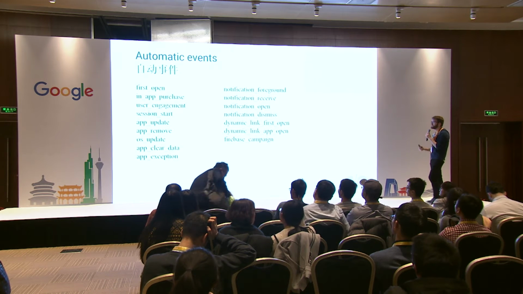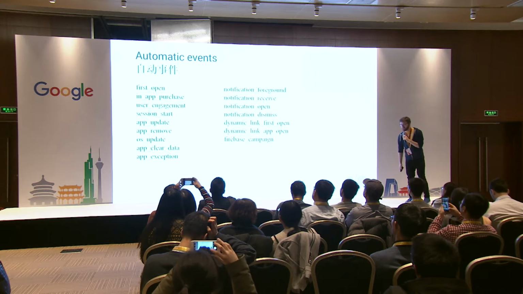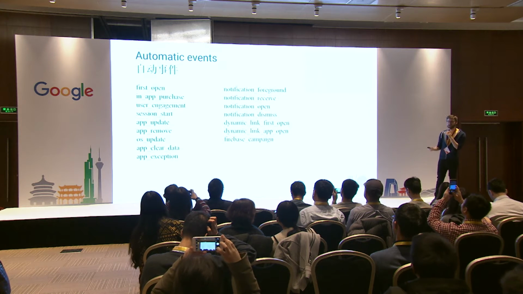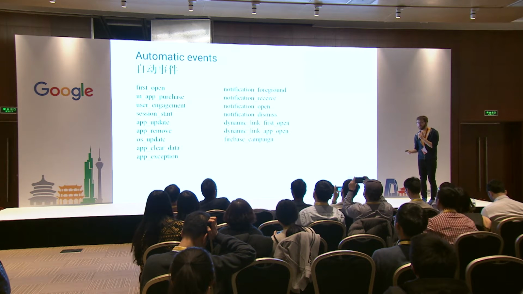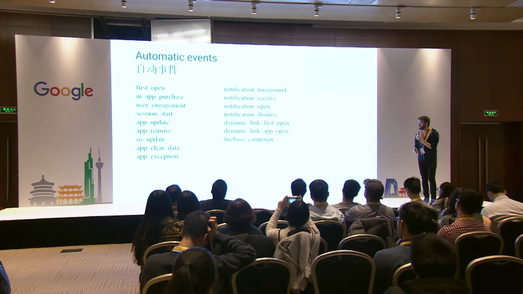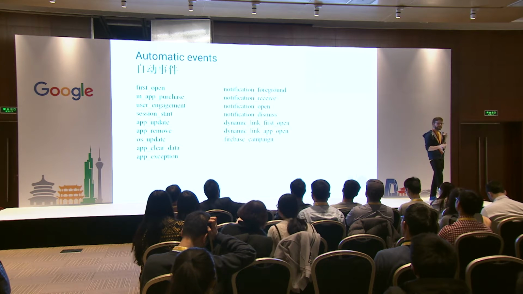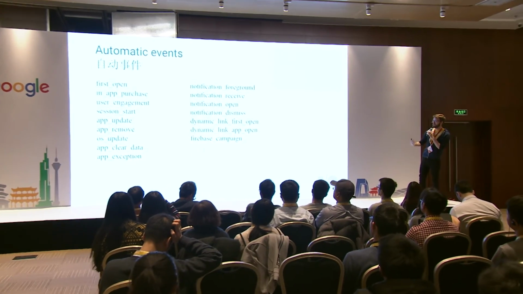So to give you some idea of what these automatic events that we include are, here's a list. We have like the first time somebody opens an app. We want to know how many people are actually opening our app after they install it. They want to know, did they make an in-app purchase? Did they update our app? Did the OS update? Did they open a notification from us? Did they open a dynamic link? All of these things you can see, they kind of connect out to the extended Firebase world. They're related to other Firebase services, like opening a dynamic link.